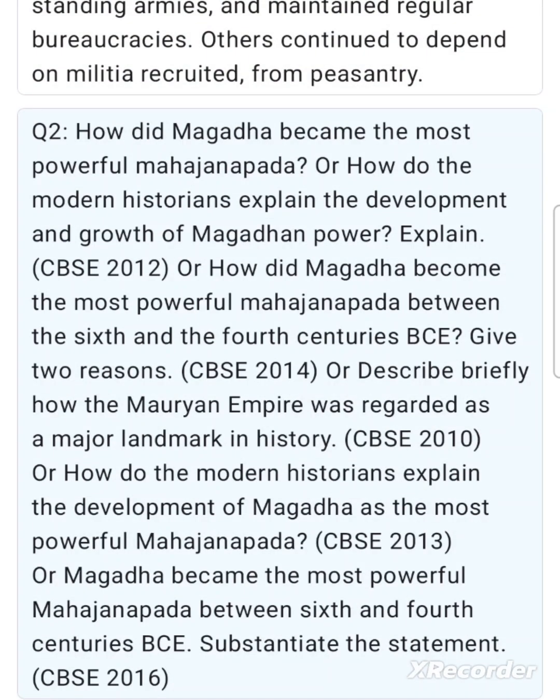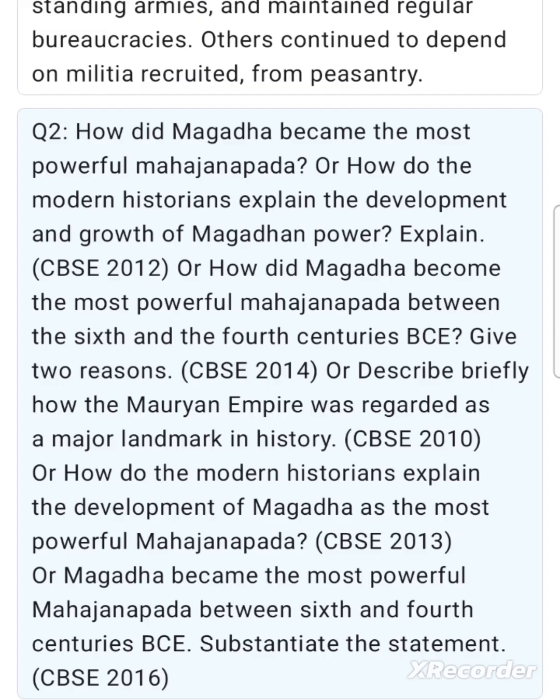Q2. How did Magadha become the most powerful Mahajanapada? Or how do the modern historians explain the development and growth of Magadhan power? Explain. CBSE 2012. Or how did Magadha become the most powerful Mahajanapada between the 6th and the 4th centuries BCE? Give 2 reasons. CBSE 2014.